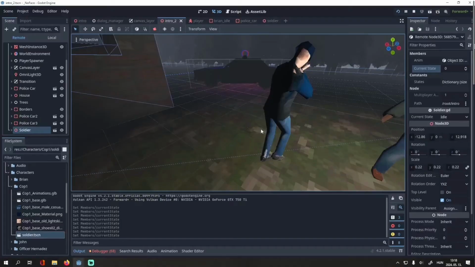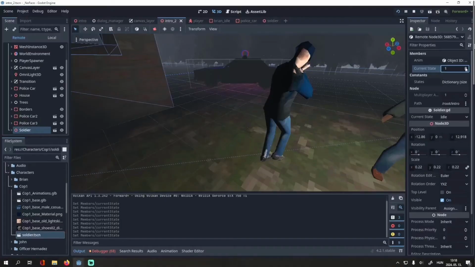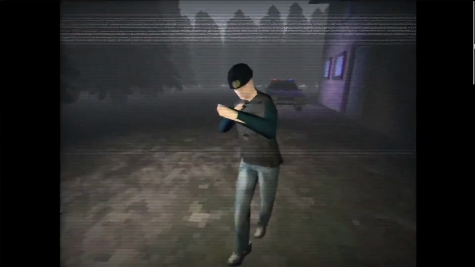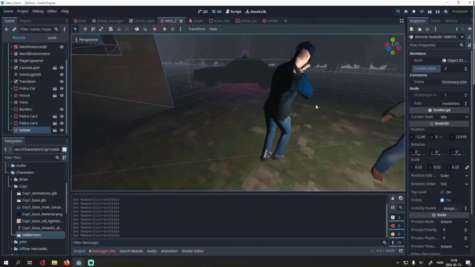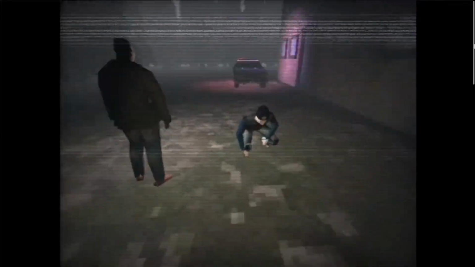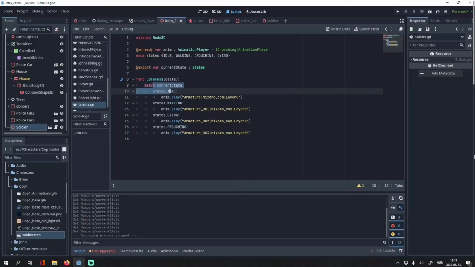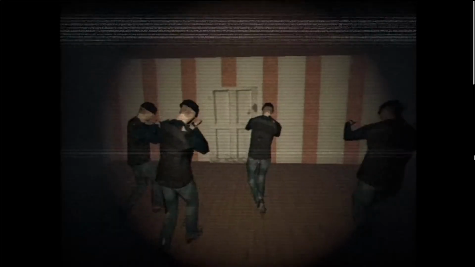Then I made an enum so I can easily switch between animations in the game. It's also easier to set up the state in the editor using this drop-down menu here. Here's the script. We use a match statement to check the enum's current state, then we play the corresponding animation.